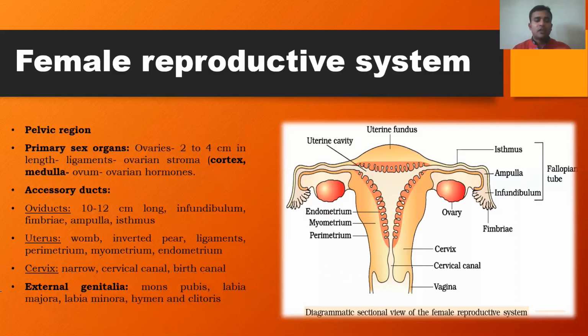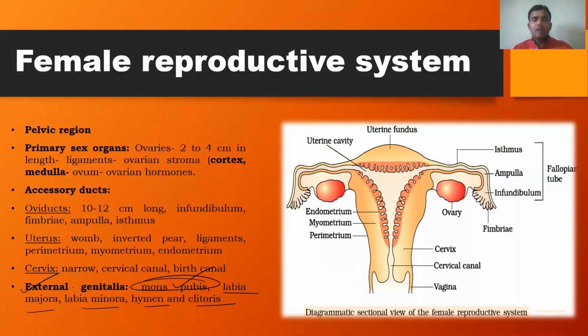Now let us move to the next one, the external genitalia. These are the visible parts of the female reproductive system, and they mainly include the mons pubis, labia majora, labia minora, hymen and clitoris. What is the mons pubis? It is a fatty cushion-like structure covered by skin and pubic hairs. It is the front portion of the female body.